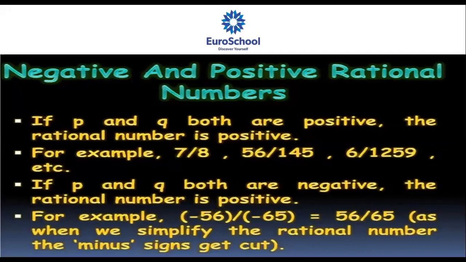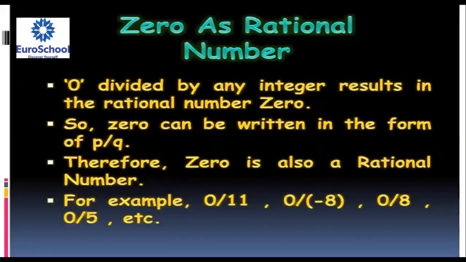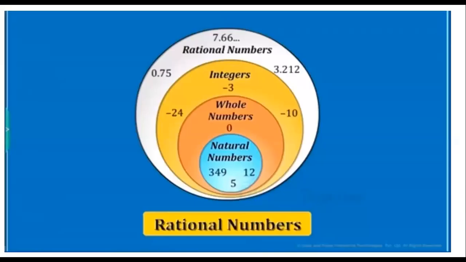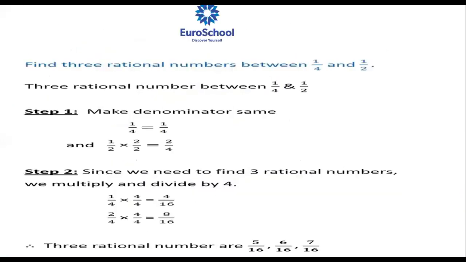If you observe, both are positive, the rational number is positive. Both are negative, the rational number is also positive. Here, both, minus 56 by minus 65, both are negative, but the rational number is positive. So if either numerator or denominator, any one, is negative, the whole rational number is negative. 0 is also a rational number, we discussed. So what is a rational number, we discussed. We did example sums also.